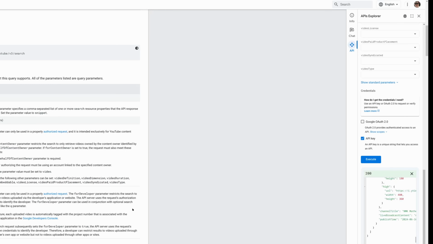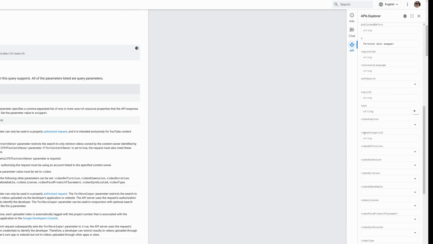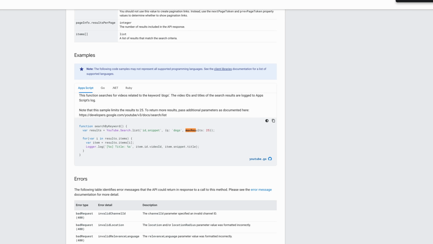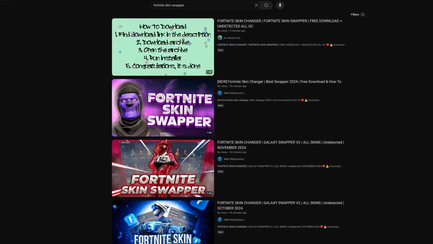So we're going to run the different payloads. Got to figure out how often we can run that, because we can run, let's say, 90 searches a day. We can also choose 50. Okay. So we can at maximum get, so really then that's actually going to mean that we're probably going to get all of them. We got to pick our keywords. Fortnite skin swapper is one of the worst.